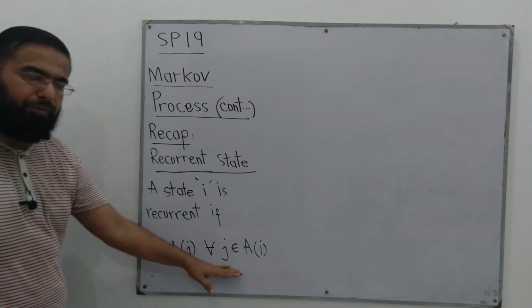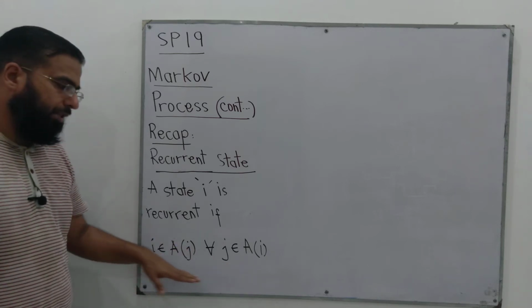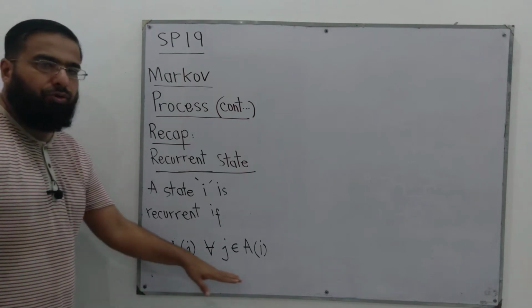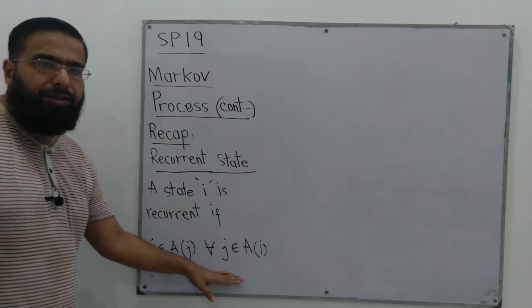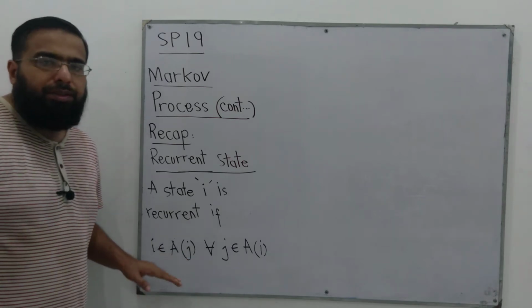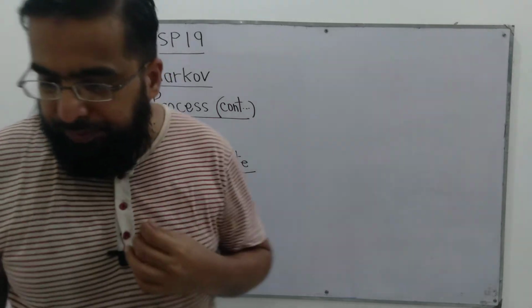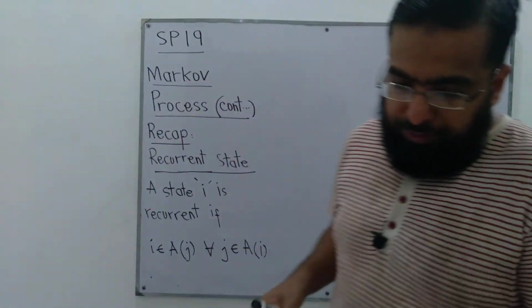In other words, if J is reachable from I, then for all those J's that are reachable from I, I must also be reachable from those J's. Here is a small example.